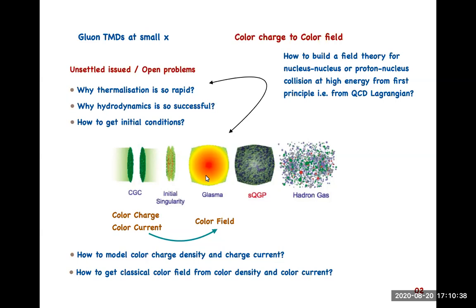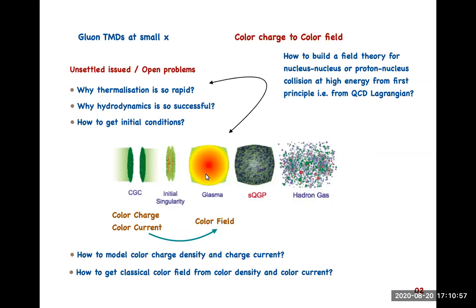However, the progress in deriving the collision dynamics right from the QCD Lagrangian, what we call the first principle approach, is not on par with the progress of the experiment or phenomenology front. One of the reasons is that it is a hard problem.